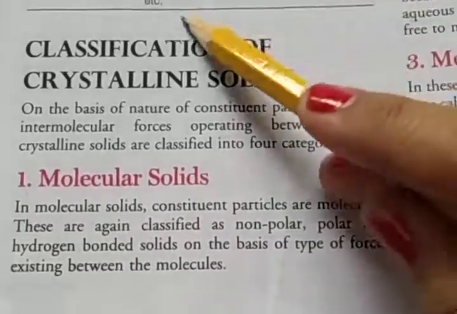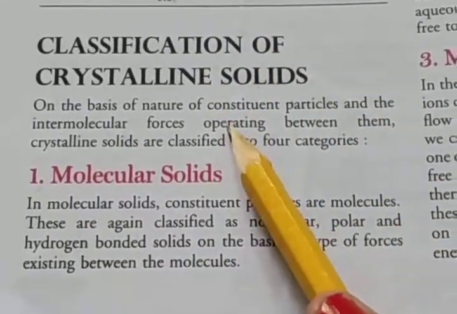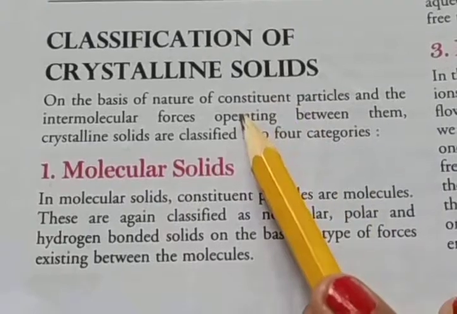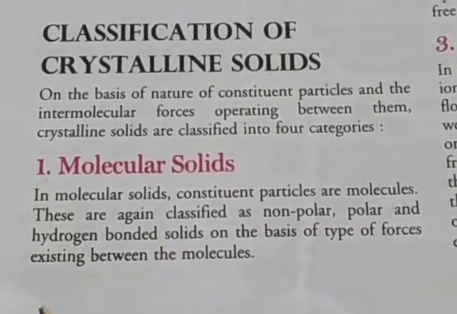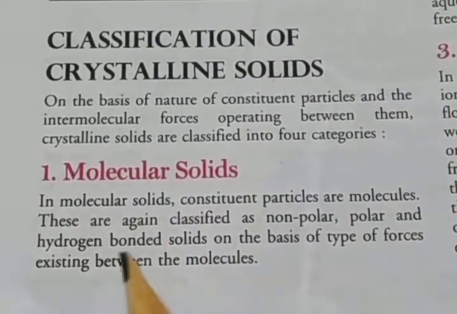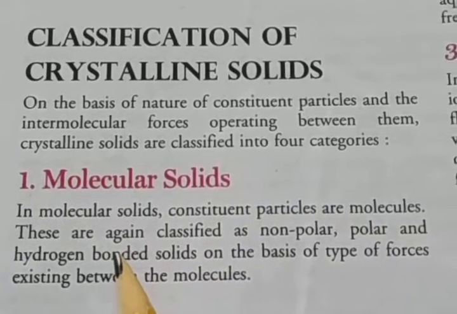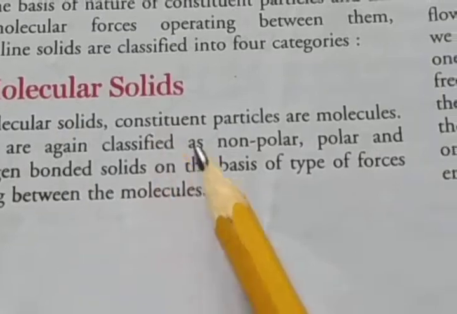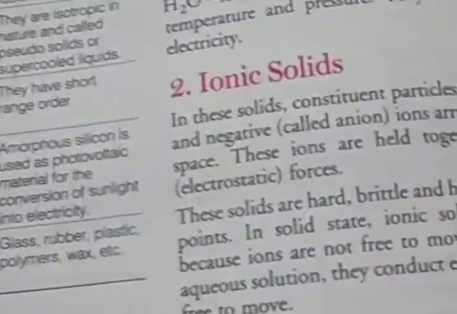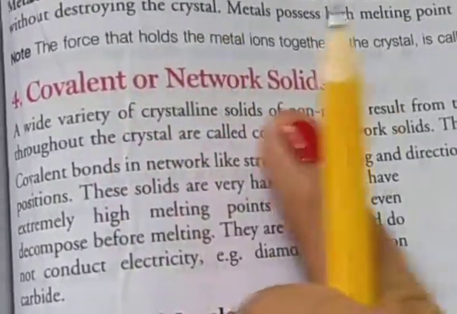Next topic is classification of crystalline solids. The classification of crystalline solids depends on the intermolecular forces operating between them. So first is molecular solids, second is ionic solids, third is metallic solids, and fourth is covalent or network solids.